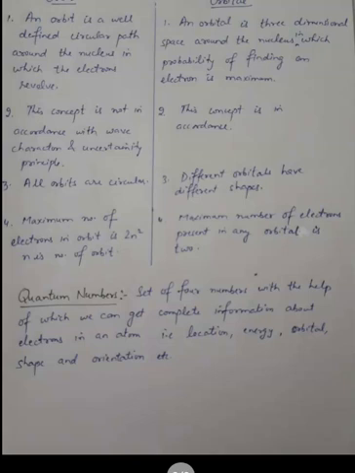Quantum numbers are the set of 4 numbers which tell about the proper address of the electron, meaning the location where the electron is located, the energy of the electron, in which orbital it is present, the shape of the orbital, and the orientation. So quantum numbers are the set of 4 numbers which tell about the complete address of the electron. We will study the 4 quantum numbers in the next lecture, and this topic is very important for writing the electronic configuration.